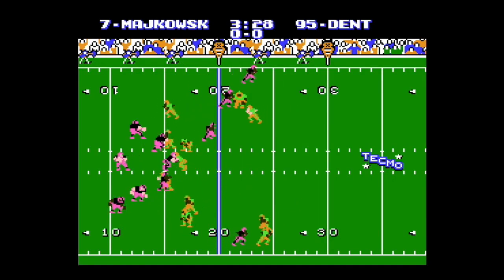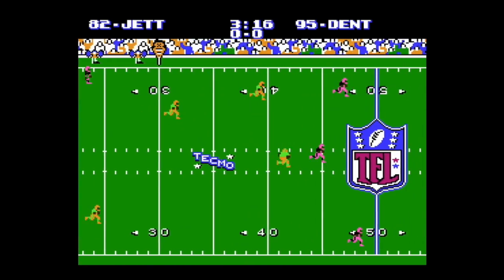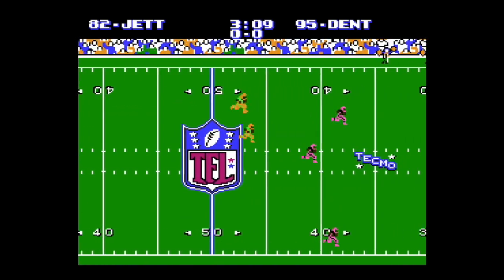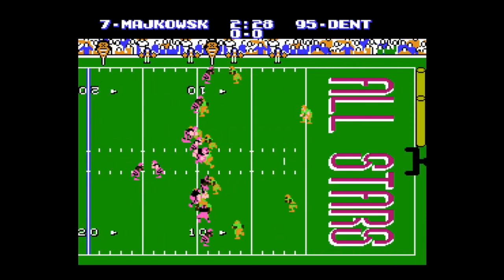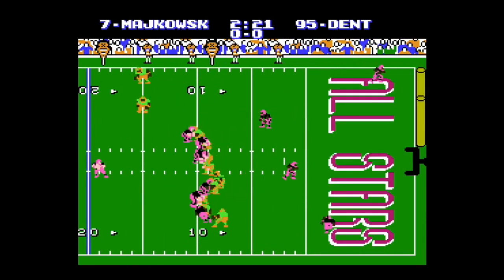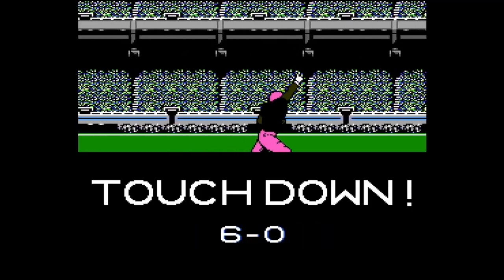Modulowski and the Sharks start this one off deep down the field to James Jett. He'll make the catch at the 45-yard line and gets all the way inside near the 20-yard line before he is finally brought down. On the very next play, we got play action. He's wide open deep down the field. We got Roy Green in the end zone, putting the Sharks up a quick 7-0.